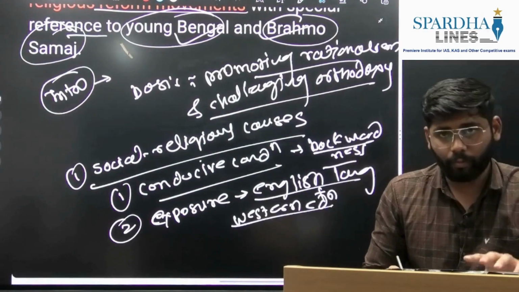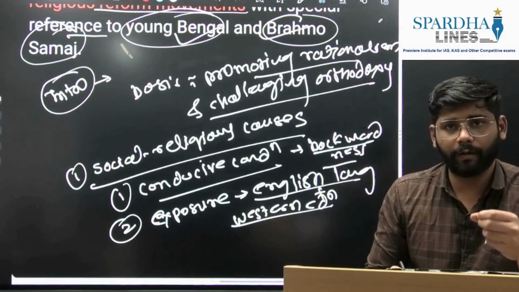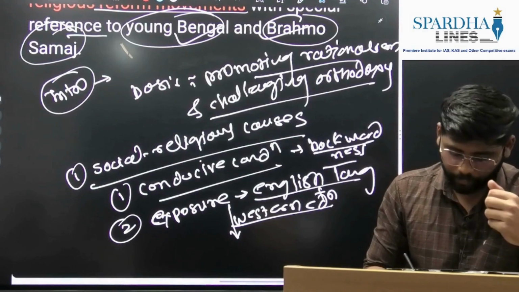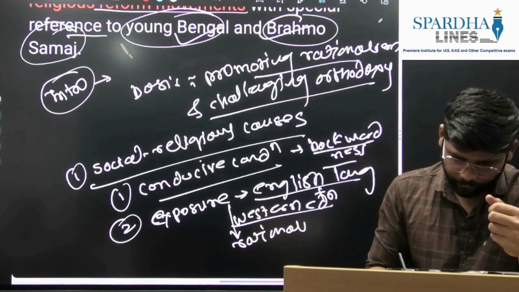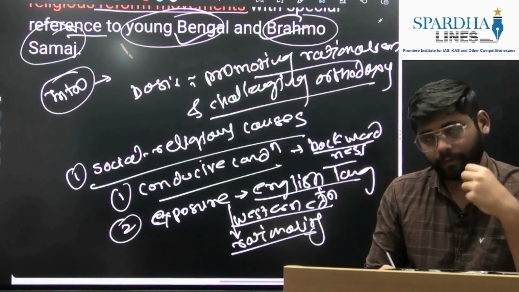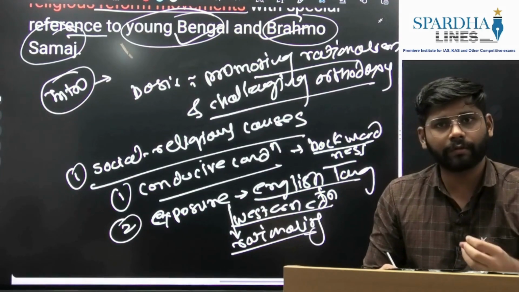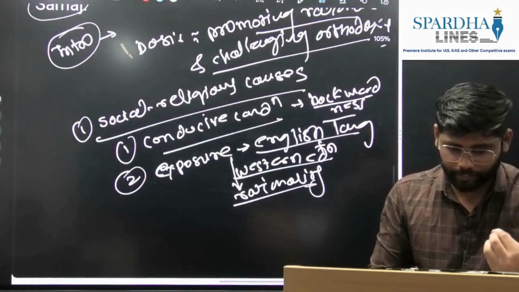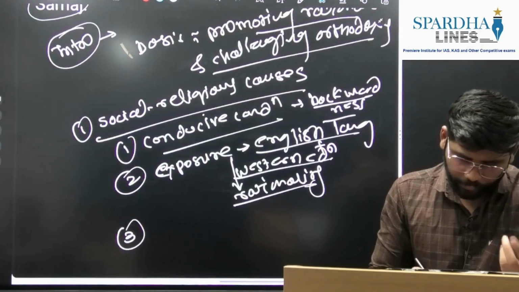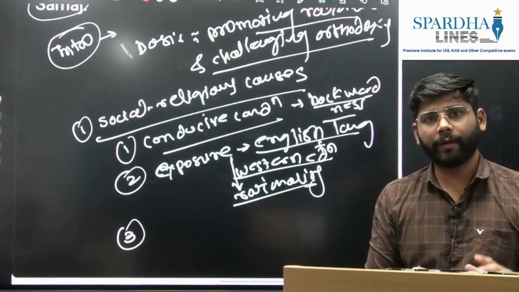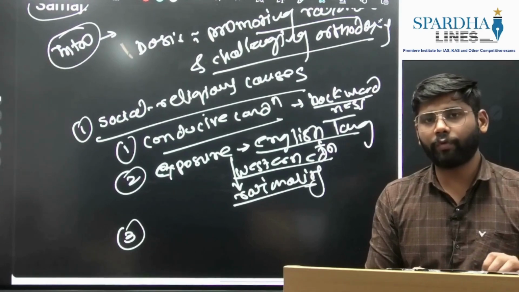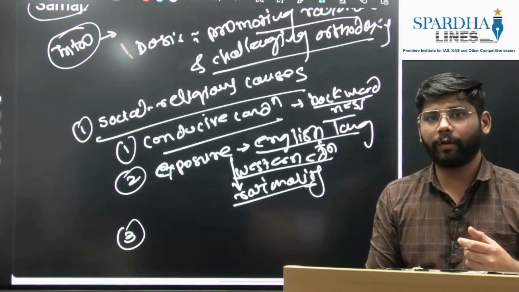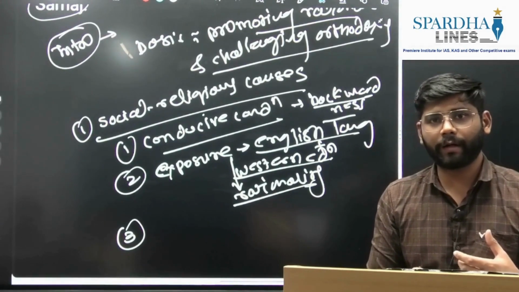So what did Western education lead to? It led to the establishment of rationality, and these leaders questioned the orthodox and stagnant social order. So these were also social religious causes. Again, you can write about the growing intelligentsia movement in Bengal, particularly Bengal, because they are mentioning Young Bengal and Brahmo Samaj. So these aspects you can write about here.